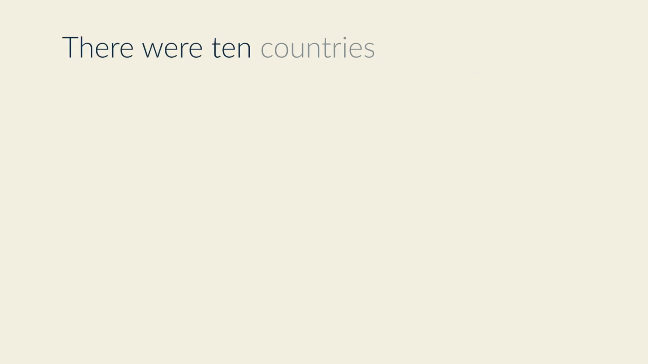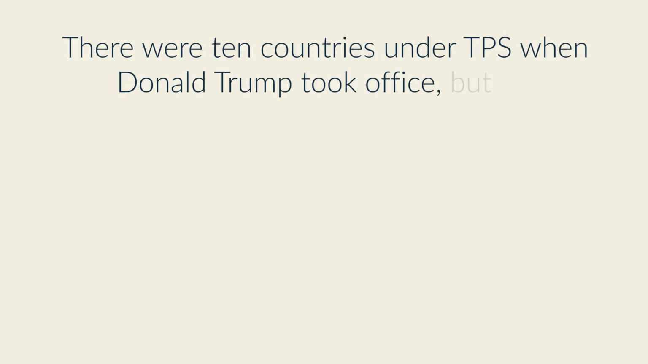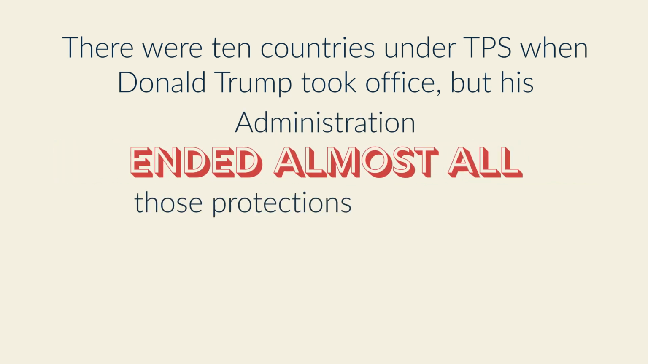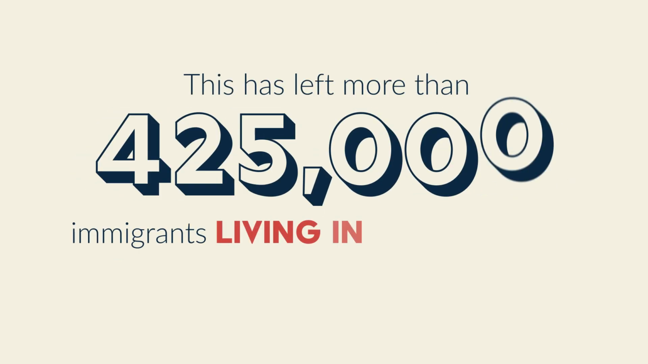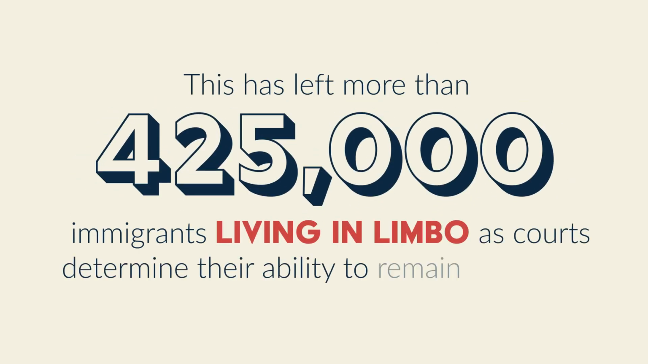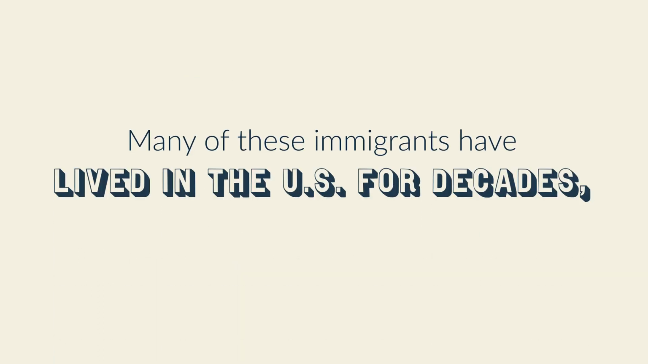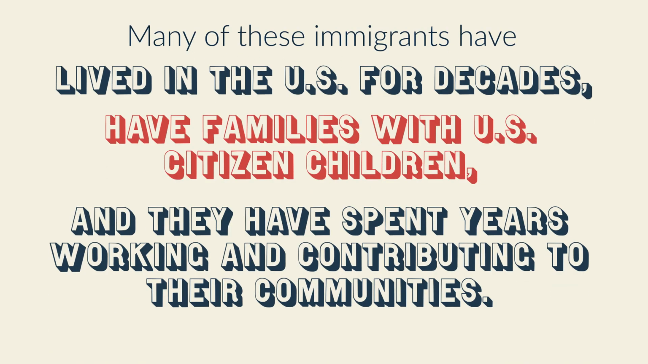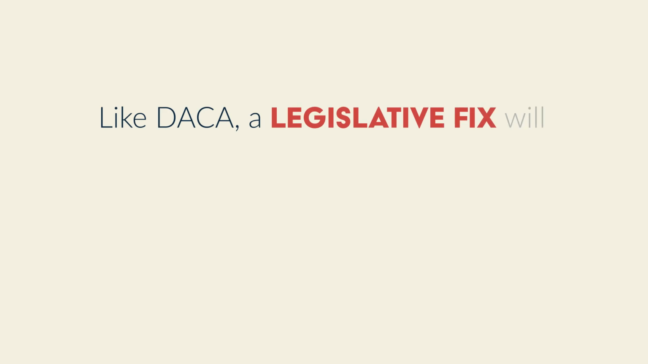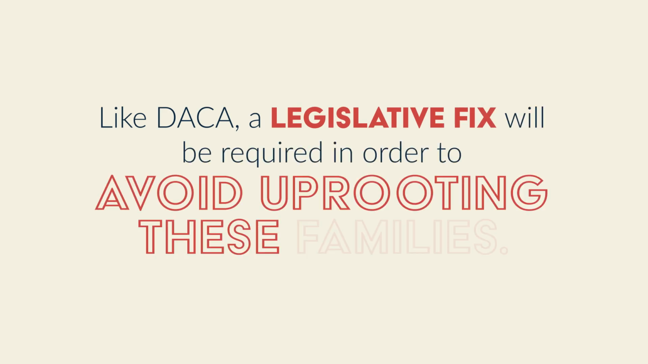There were 10 countries under TPS when Donald Trump took office, but his administration ended almost all of those protections, even though dangerous conditions on the ground have not changed. This has left more than 425,000 immigrants living in limbo as courts determine their ability to remain in the U.S. Many of these immigrants have lived in the U.S. for decades and have families and U.S. citizen children, and they have spent years working and contributing to their communities. Like DACA, a legislative fix will be required in order to avoid uprooting these families.